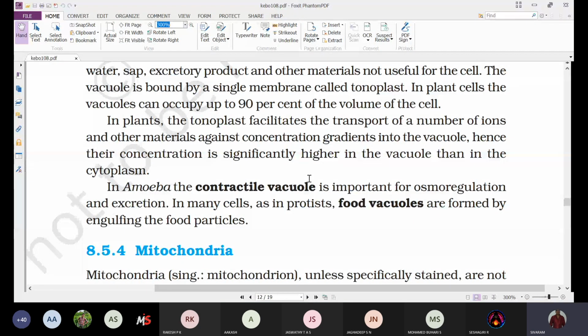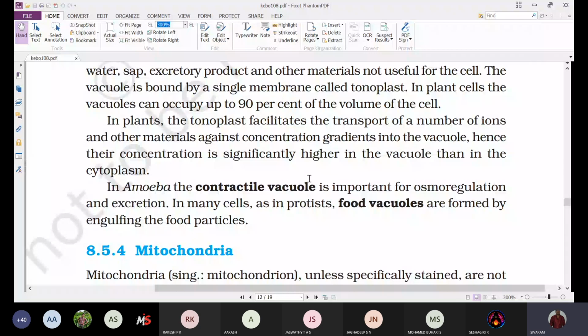Osmoregulation is maintenance of water balance, or osmotic balance.